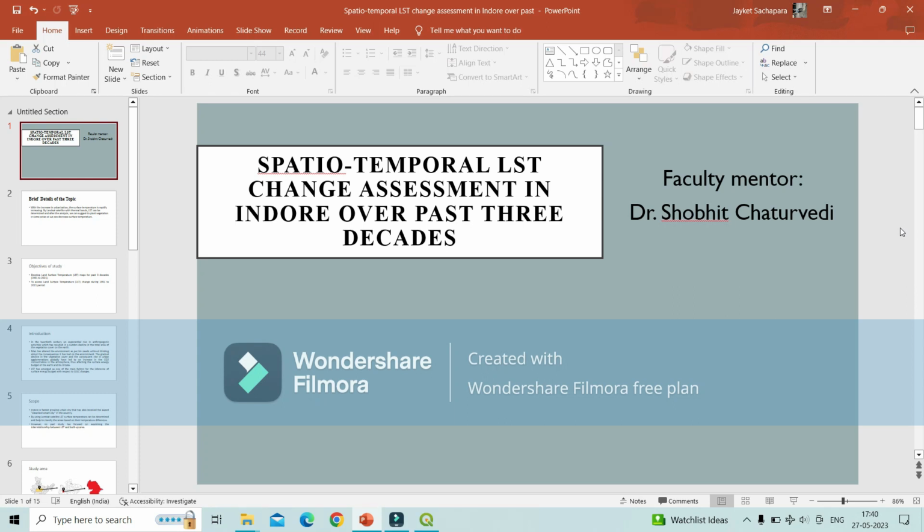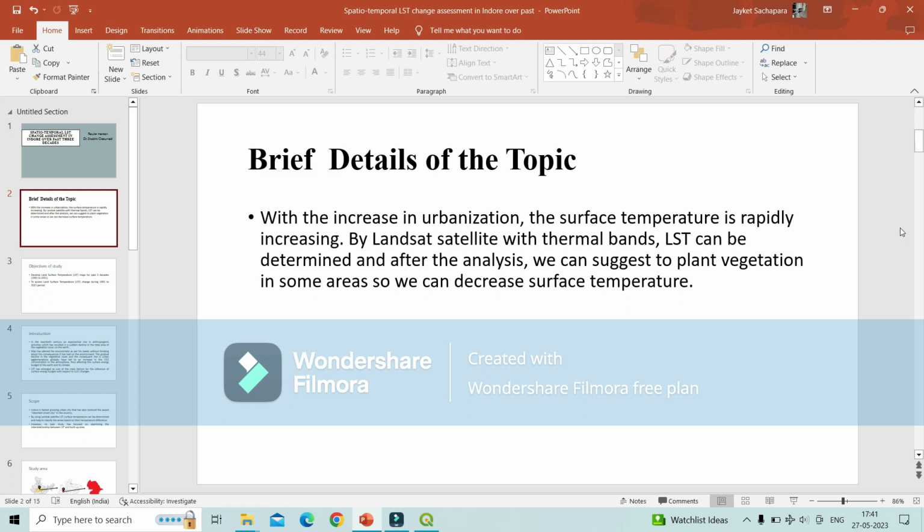Hello. Today's topic is the spatio-temporal land surface temperature change assessment in Indore over the past 3 decades, and my faculty mentor is Dr. Shobhit Chaturvedi. So, a brief little about the project.